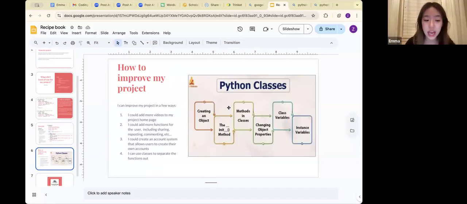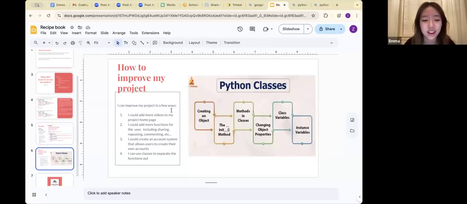Thirdly, I could create an account system where I would allow users to create their own accounts and save their history as well as videos that they like to watch and personalize their For You page in that way. And fourthly, I can use classes to separate the functions out so that my code gets better. And over on this right side, this is a summary of the different Python classes.